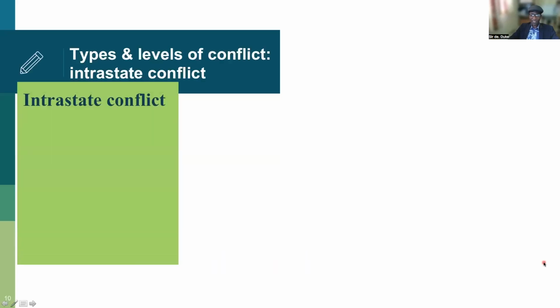Now, let's look at the types and levels of conflict. Intrastate conflict is conflict that is happening within certain boundaries, within boundaries of a certain nation, a certain country, or a state. Insurgence is when we have groups rebelling against their government and making a conflict or war using weapons of warfare. Mass protests, I think everyone can relate to mass protests.